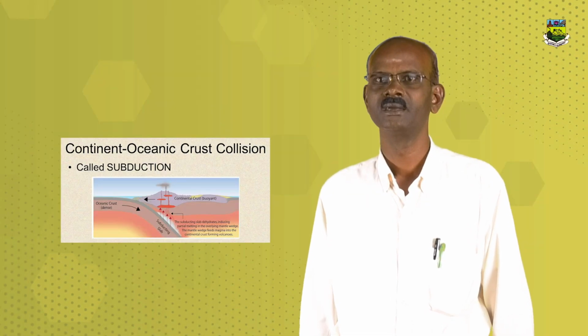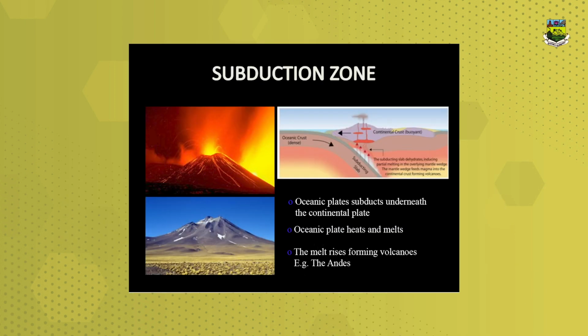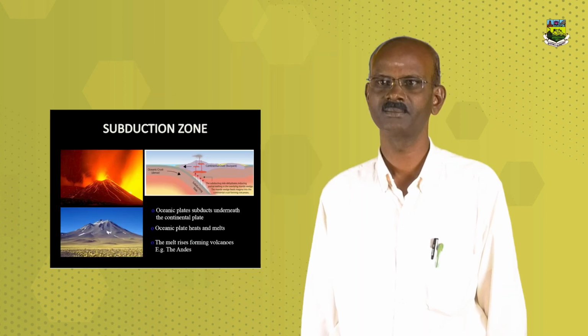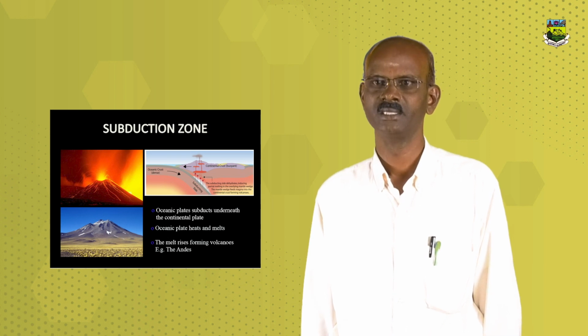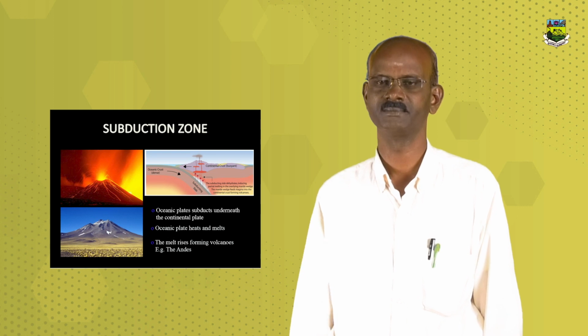The plate movements are a major cause of tectonic activity, that means earthquakes. Continent and oceanic crust collision is called subduction. The oceanic plate subducts underneath the continental plate. The oceanic plate heats and melts. The melt rises, forming volcanoes. For example, the Andes.